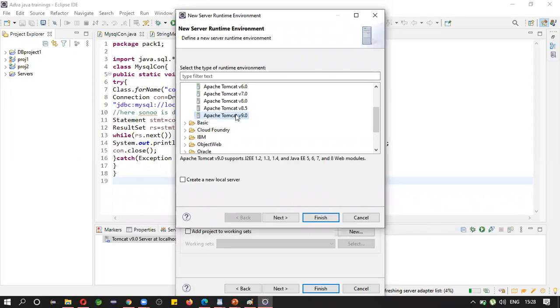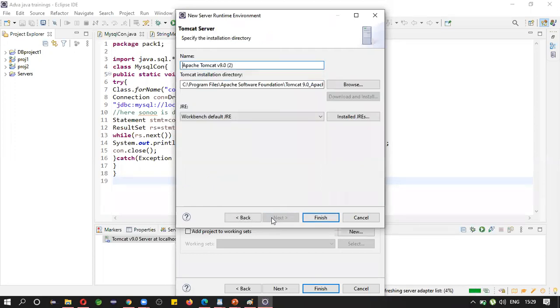Just selecting is not enough. First, you need to download it and make it available to your project. Apache Tomcat version 9 supports J2EE 1.2, 1.3, 1.4, 5, 6, 7, and 8 web modules. Again, servlet is a technology, right? Day by day it is being implemented, and new concepts will be introduced based on needs. Just click on next.